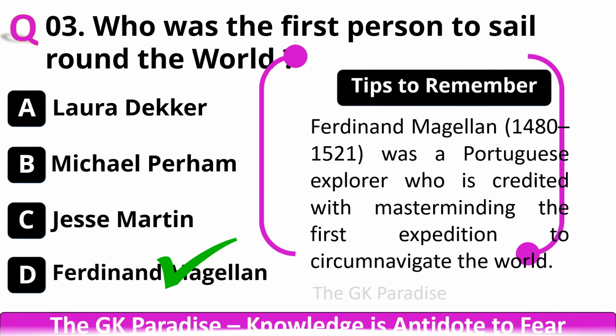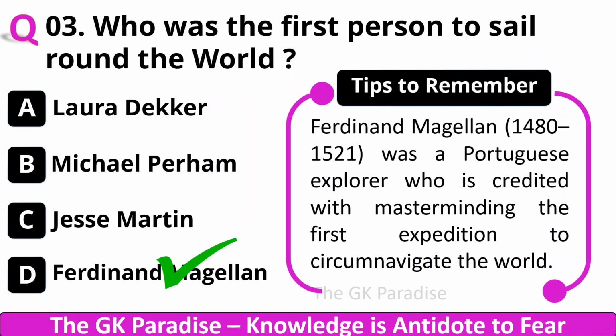Your correct answer is D. Ferdinand Magellan. Ferdinand Magellan, 1480 to 1521, was a Portuguese explorer who is credited with masterminding the first expedition to circumnavigate the whole world. Question number 4.